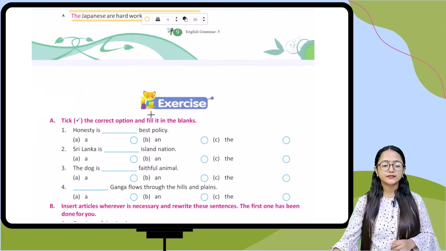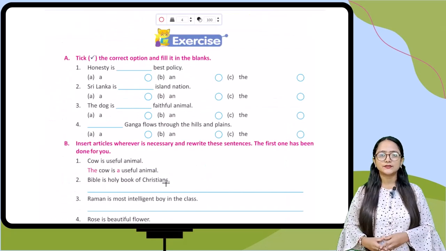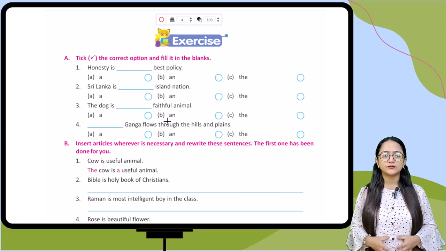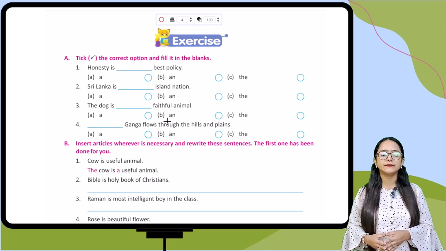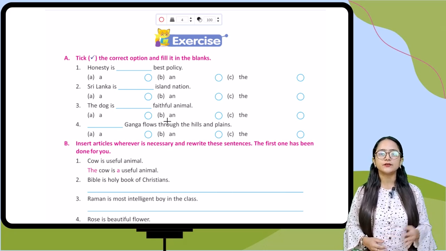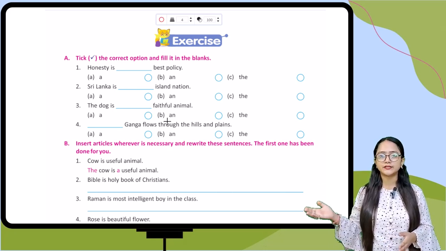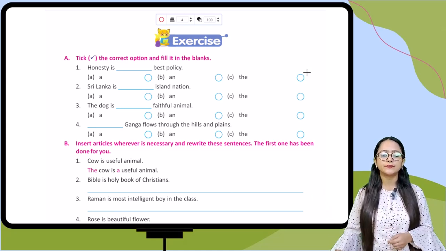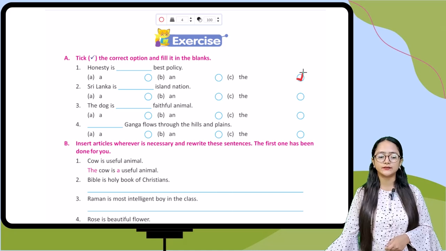Now students, let's move into the exercise part. The first question is tick the correct option and fill in the blanks. First one, honesty is dash best policy. Options are a and the. Honesty is the best policy, so you have to take the.